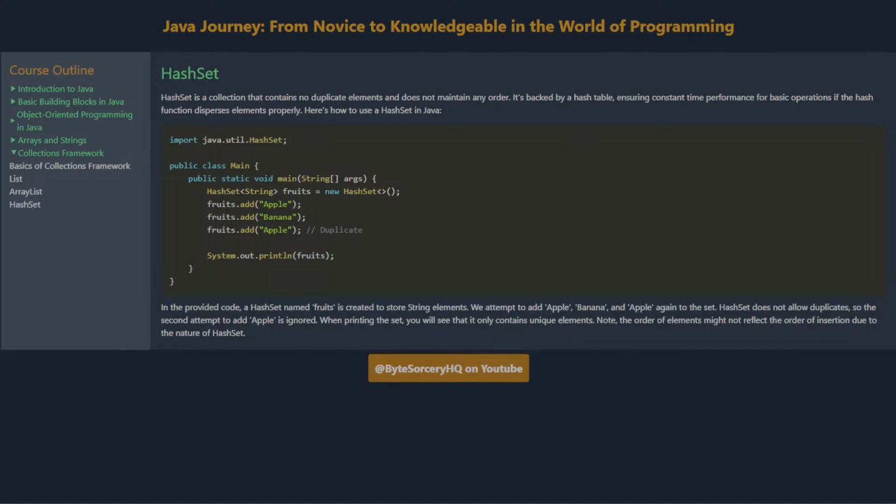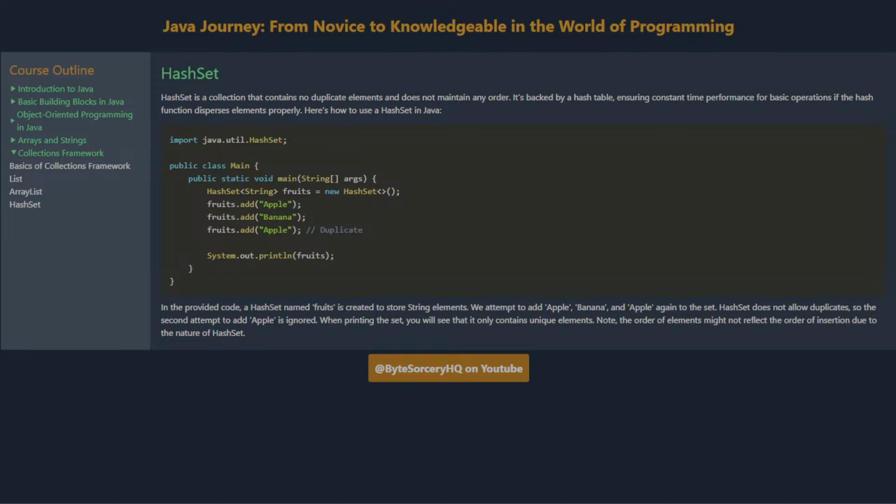HashSet and TreeSet. HashSet is a collection that contains no duplicate elements and does not maintain any order. It's backed by a hash table, ensuring constant time performance for basic operations if the hash function disperses elements properly. Here's how to use a HashSet in Java.